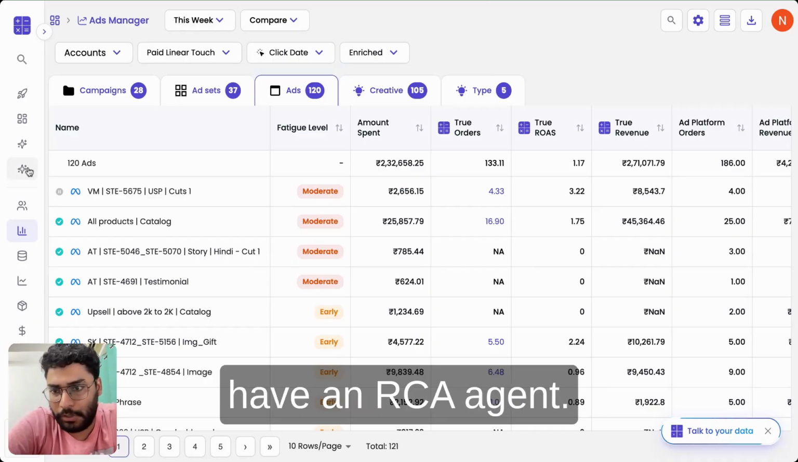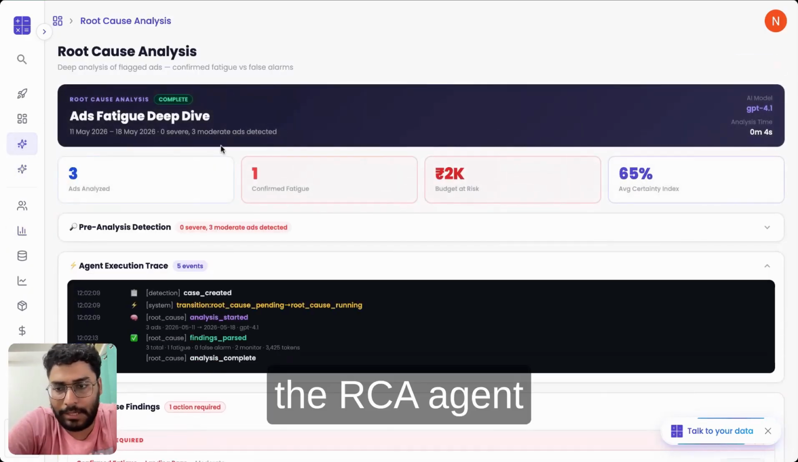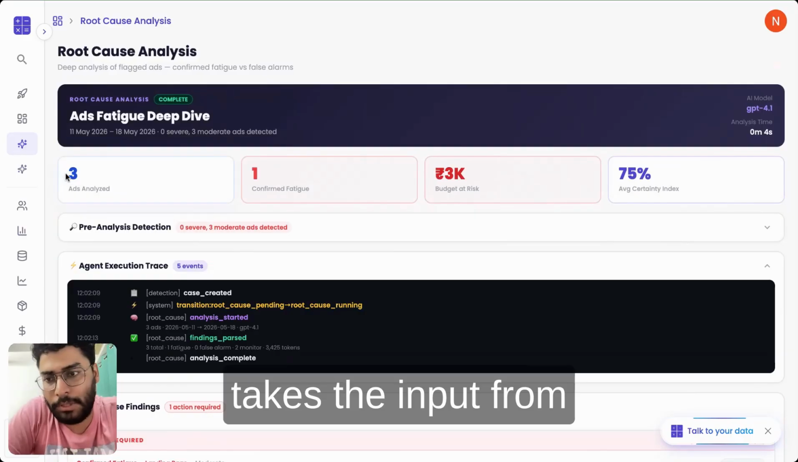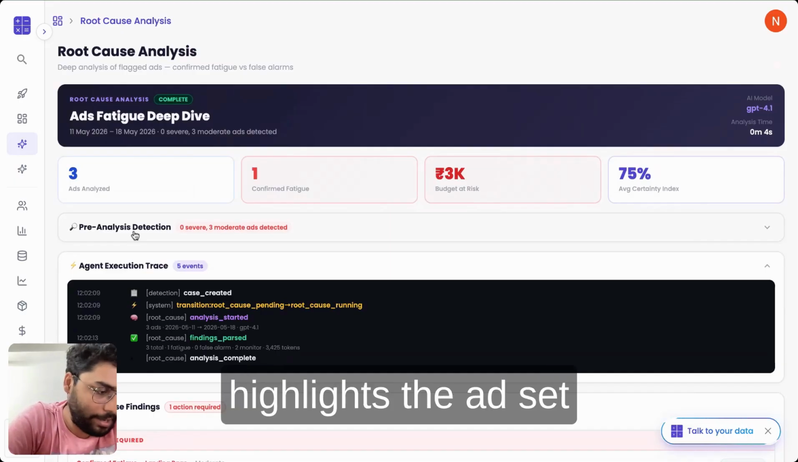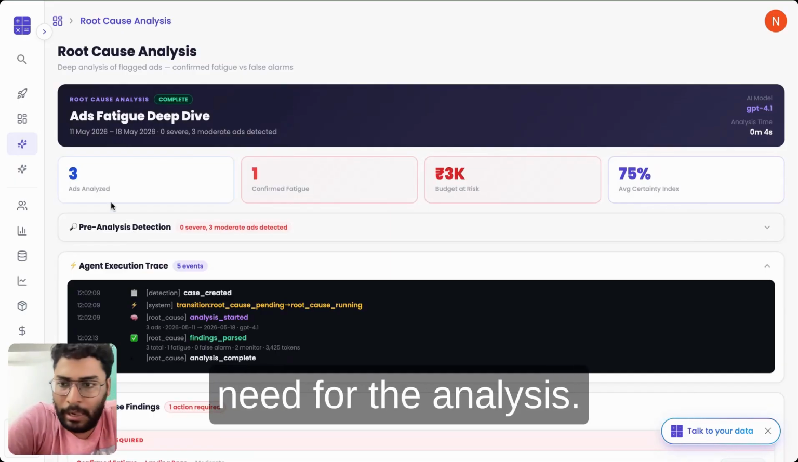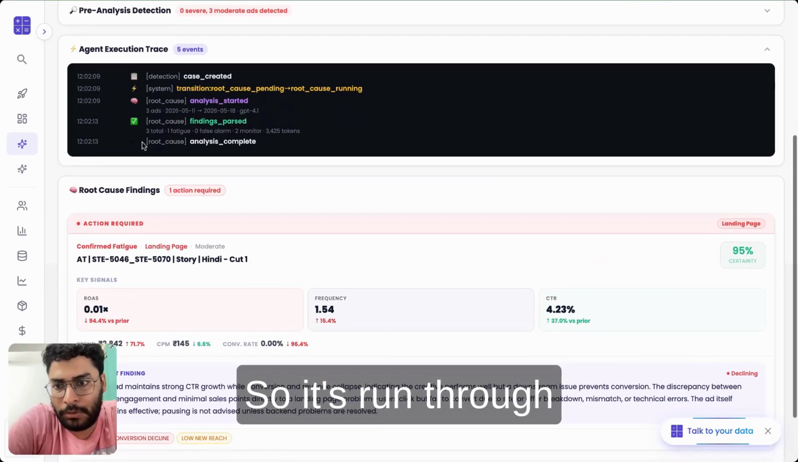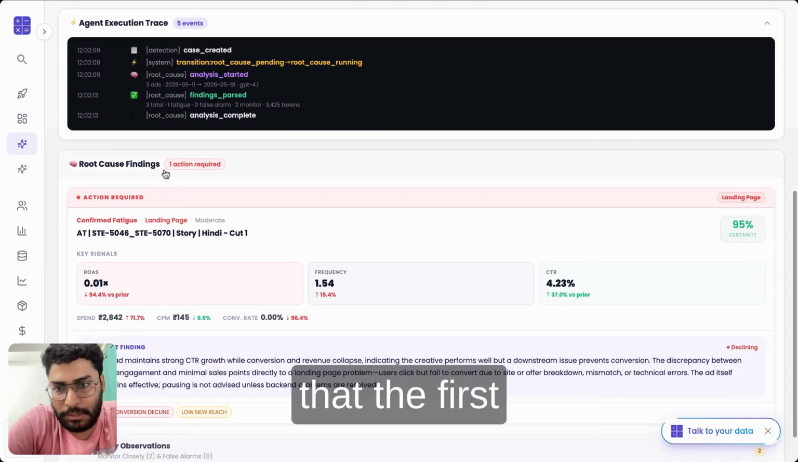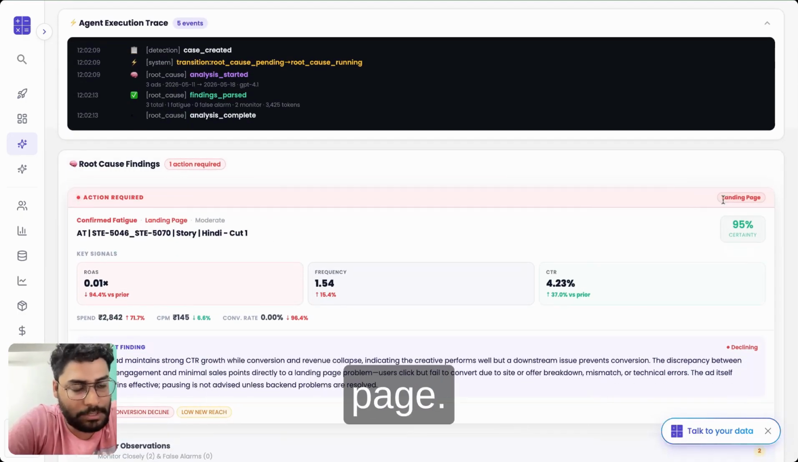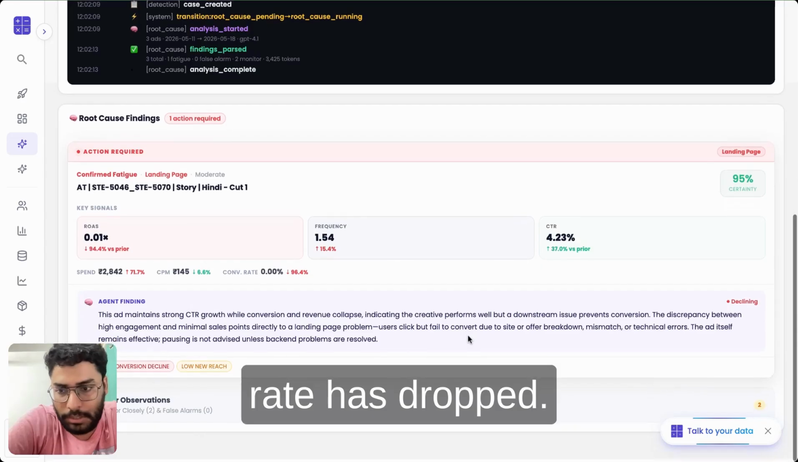Along with this, we also have an RC agent. What this does is the RC agent takes the input from the ads agent. So the ads agent highlights the ads that need further analysis, and the RC agent actually does that further analysis. So it's run through these specific 3 ads, and it's come to the conclusion that the first ad's issue is actually the landing page. The ad itself is working fine, but the landing page conversion rate has dropped.